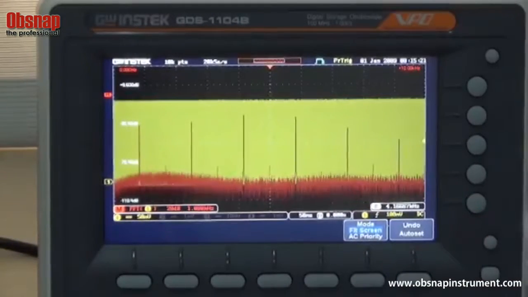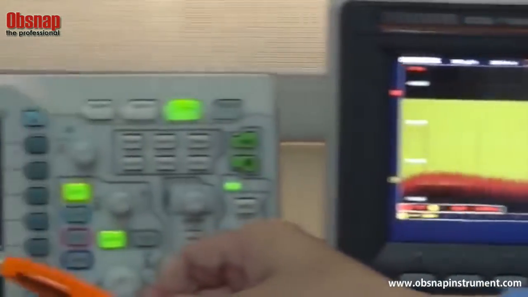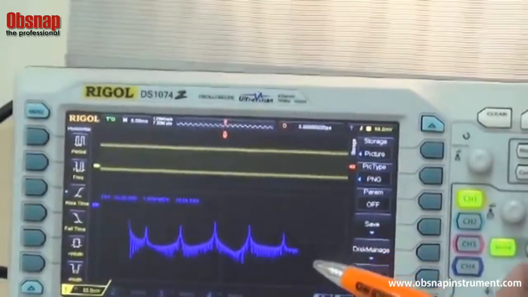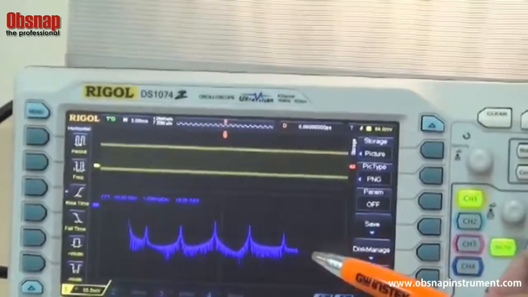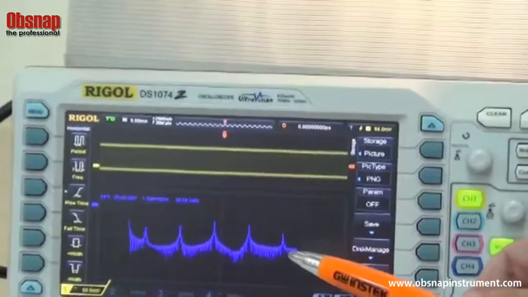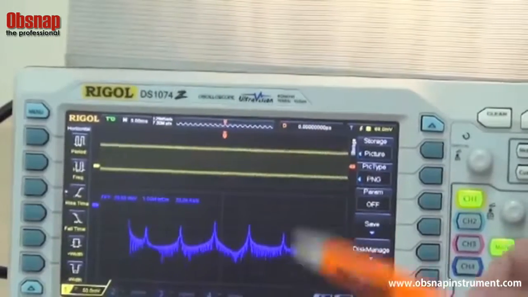For DS1000Z, due to its insufficient retrieving points, only limited odd number harmonics can be seen, and that even number harmonics cannot be seen at all.